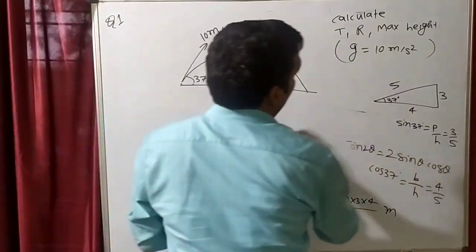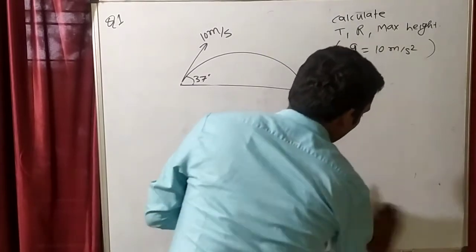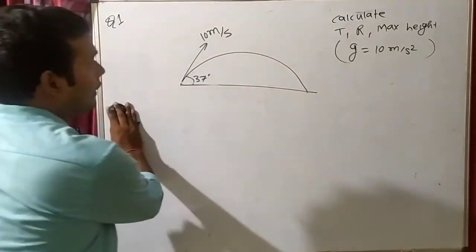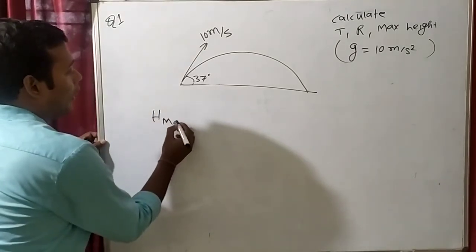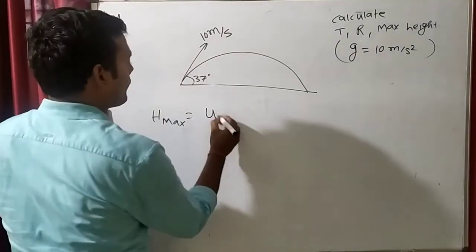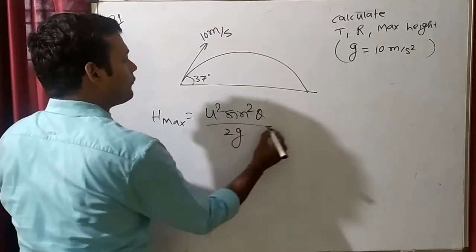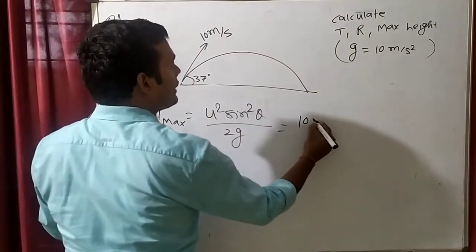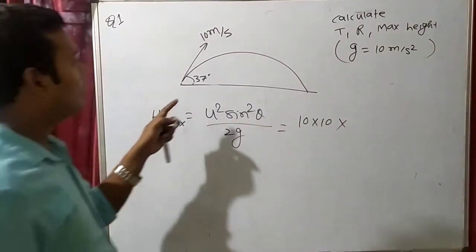After this you have to find maximum height. How will we find maximum height? H max. Always remember the formula. What is the formula of maximum height? U square sin square theta by 2g. So u square, that means 10 square, that means 10 into 10 into sin square theta.